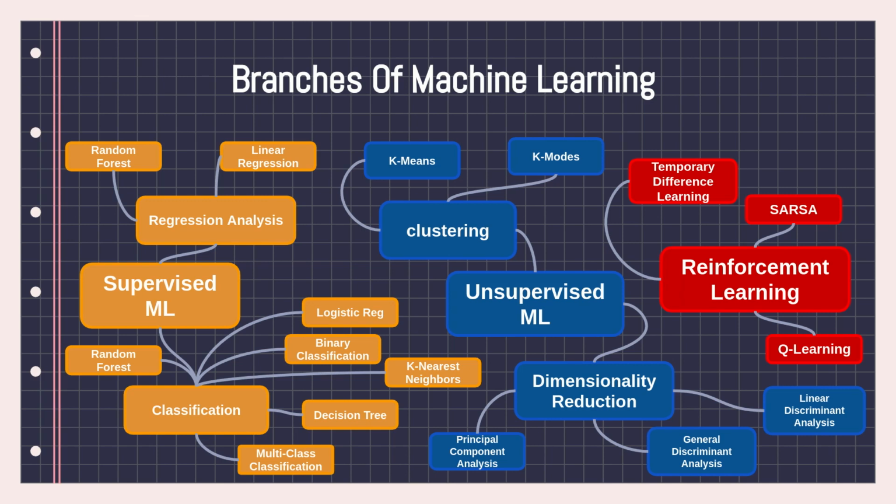Supervised machine learning is the type of machine learning whereby you give a computer some data. Let's say that in the case of the car, we give the computer the features of the car along with its price. So the computer is able to study that if the car has this kind of features, then its price is about this amount. So you have the different features, and you also have the label. We call the label what you're trying to predict. In this case, you're trying to predict the price of the car, so the price of the car will be our label. So we have data about the car and then the price of the car, which is the label.